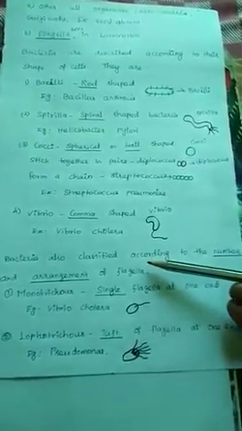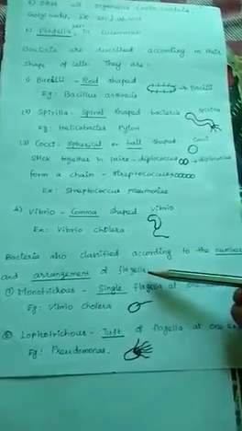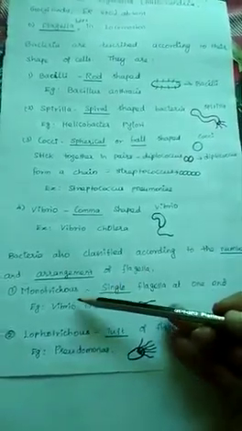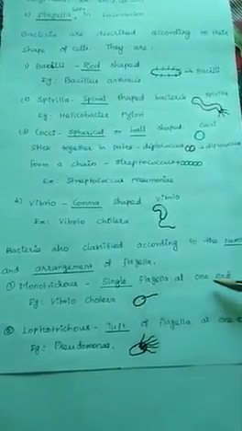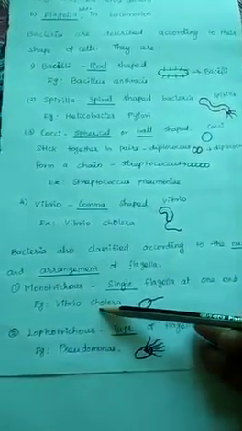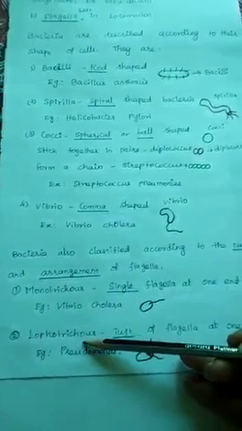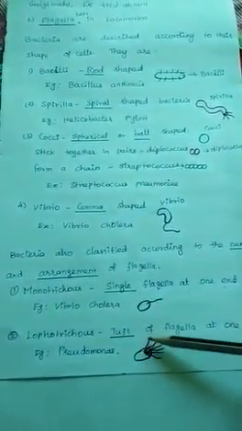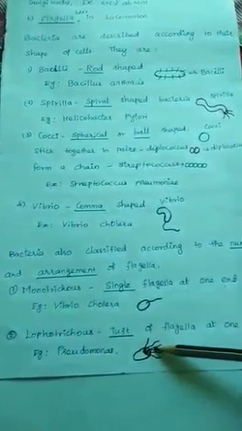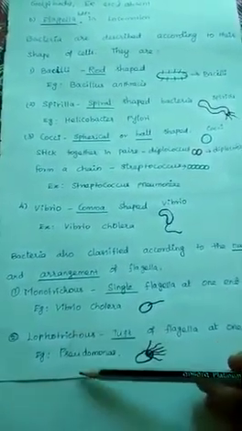Bacteria are also classified according to the number and arrangement of flagella. Monotrichous, the first one, has a single flagellum at one end. That is called Vibrio cholerae. Then the second one, Lophotrichous, has a tuft of flagella at one side. A tuft, a group of flagella, present on one side is called Lophotrichous. Example, Pseudomonas.